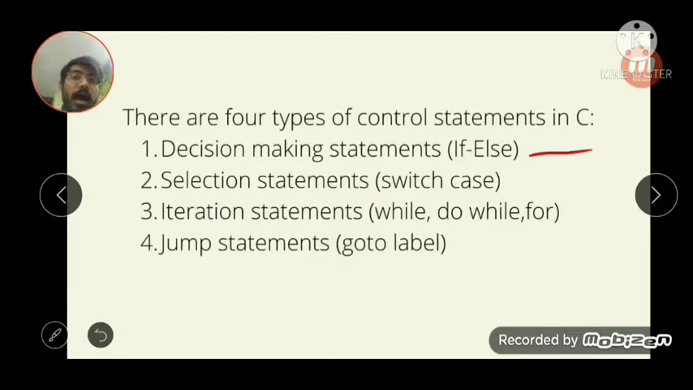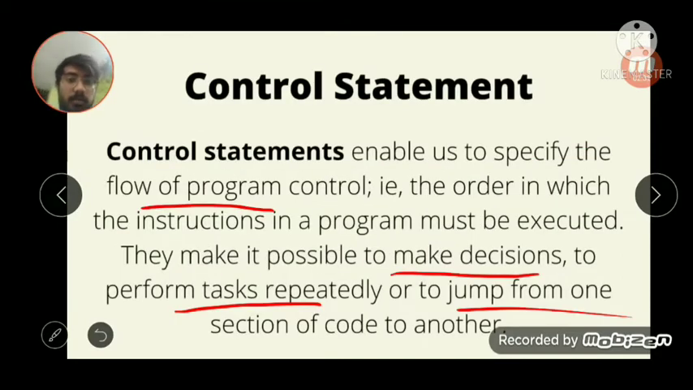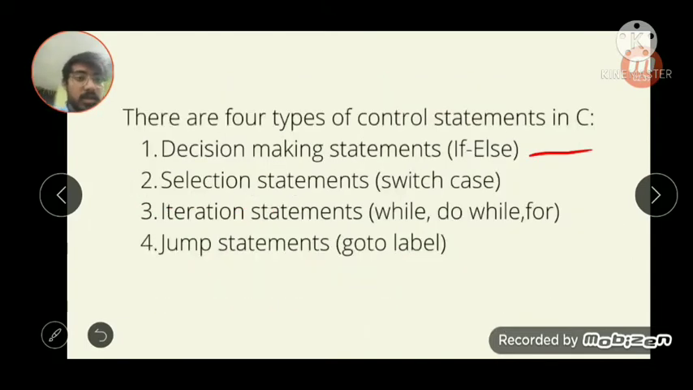Then we will see the iteration statement, which we have seen in the earlier slide, is to perform a task repeatedly. This is the function of the iteration statement, in which we will use while, do while, and for loop. It will perform a task one after another and repeat it until it gets terminated according to our conditions. We have another statement which is called the jump statement.